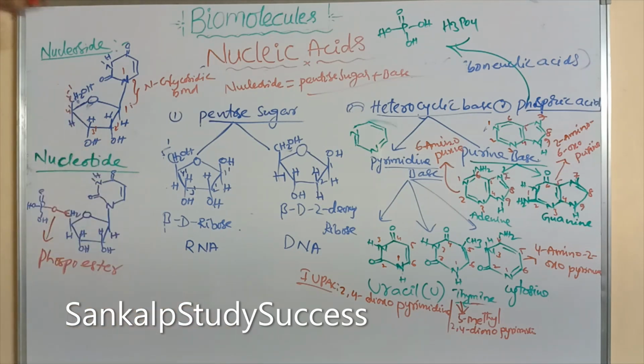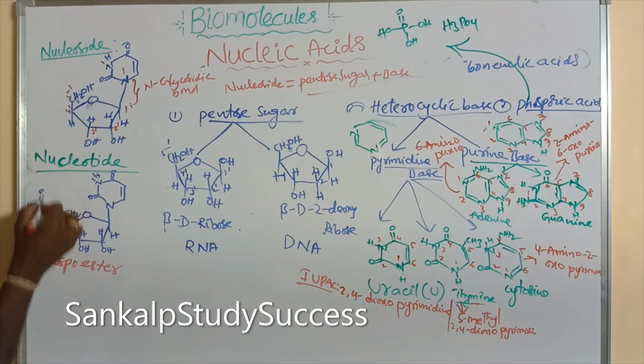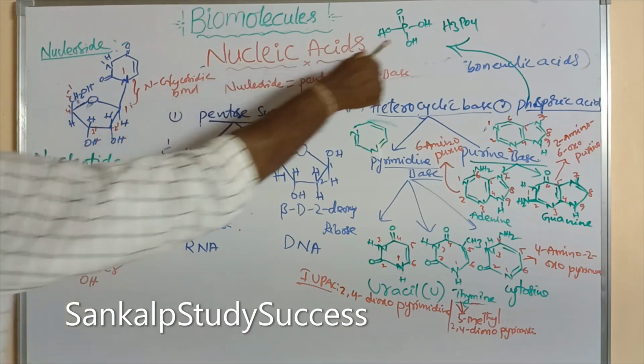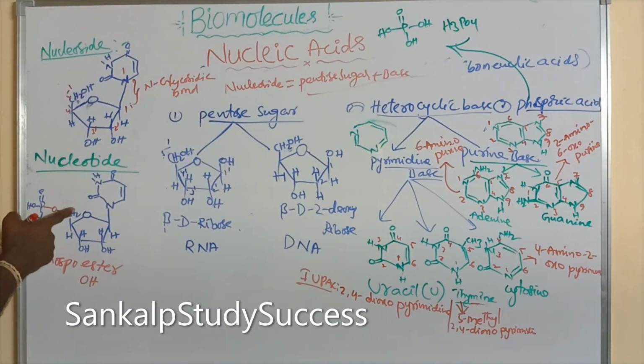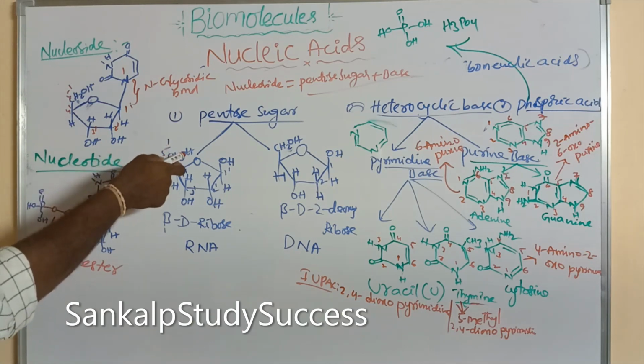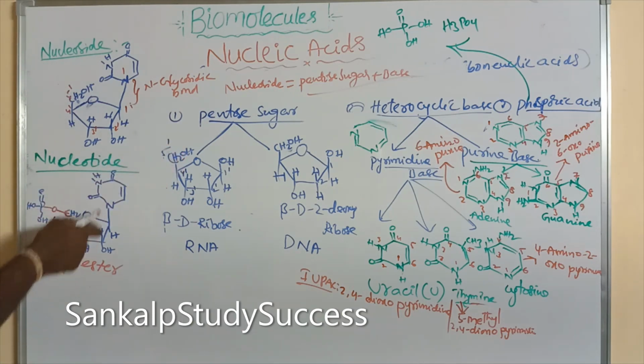Here the esterification takes place between the OH of phosphoric acid and the CH2OH of the sugar moiety in nucleoside. Esterification takes place between the OH of phosphoric acid and the 5' position CH2OH of the sugar moiety in nucleoside.